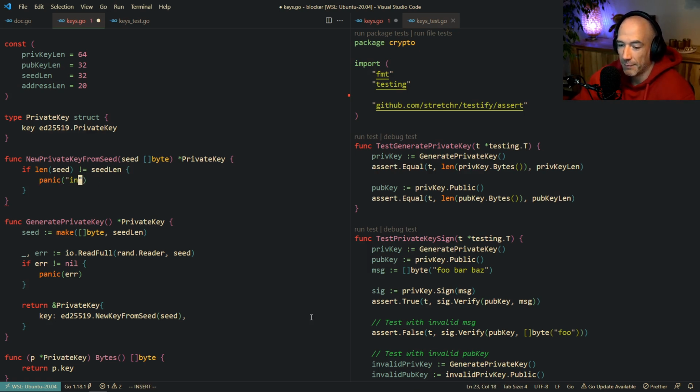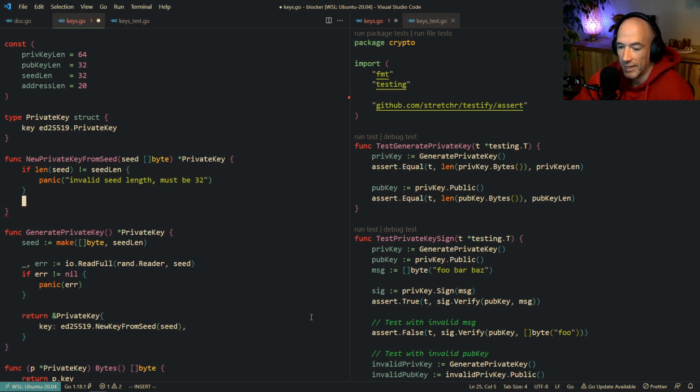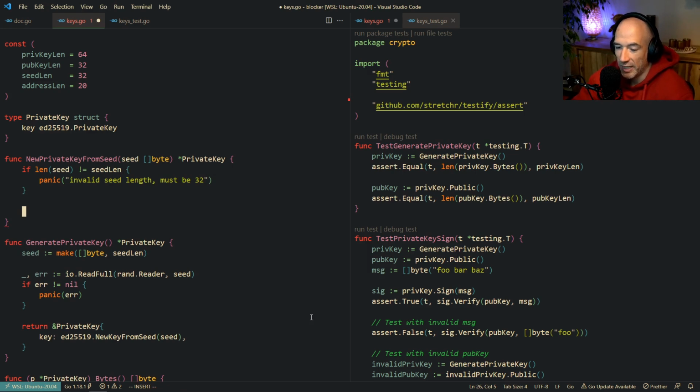Invalid seed length, must be 32. Something like that.